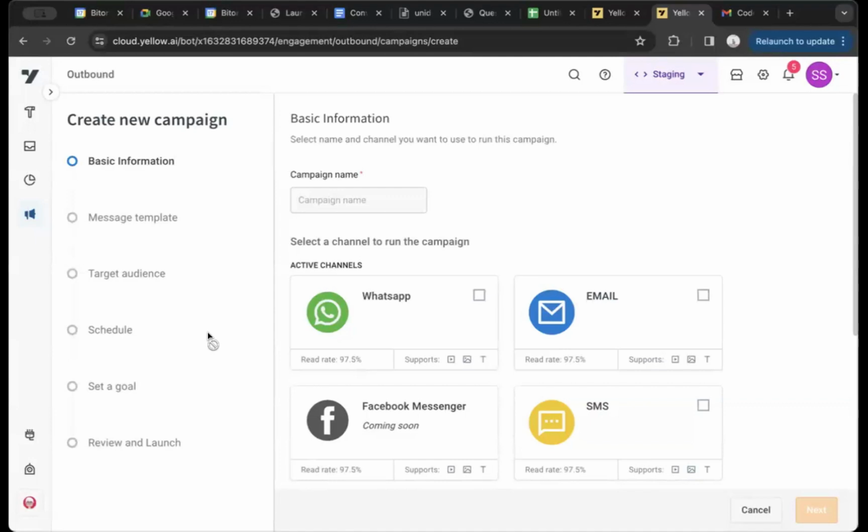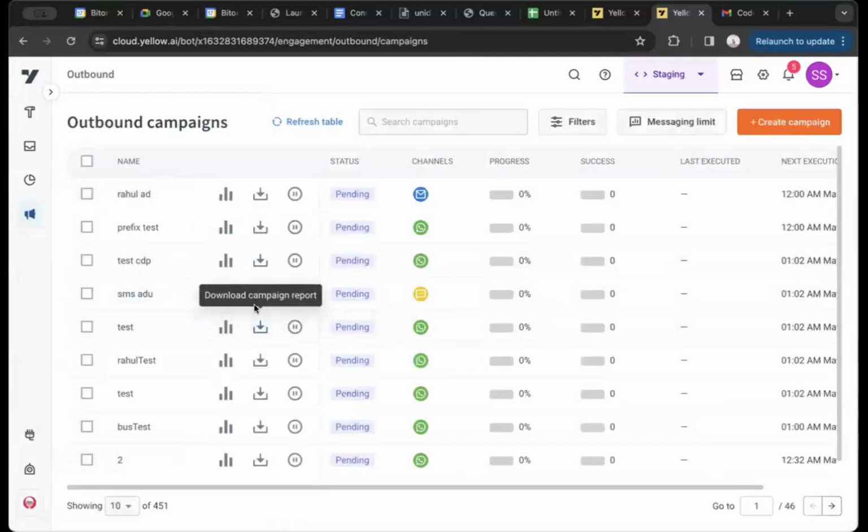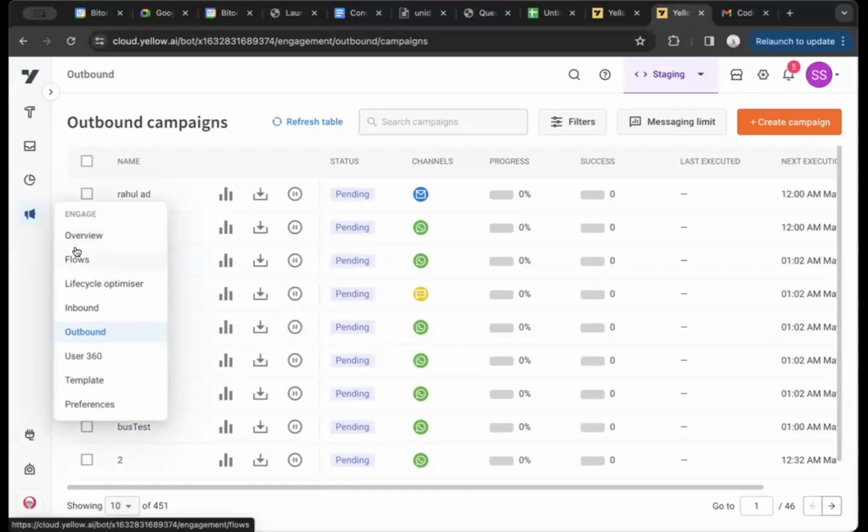In outbound campaign, doing this was a very tedious task. If a campaign is over, you would have to download the campaign report, look at the users to whom the message was not delivered, or the users who replied to your message, and so on. You create a segment of these users, and then you follow up with the outbound campaign again. All of these are aspects that we have eliminated with Engage Flows. I'll walk through the product now.